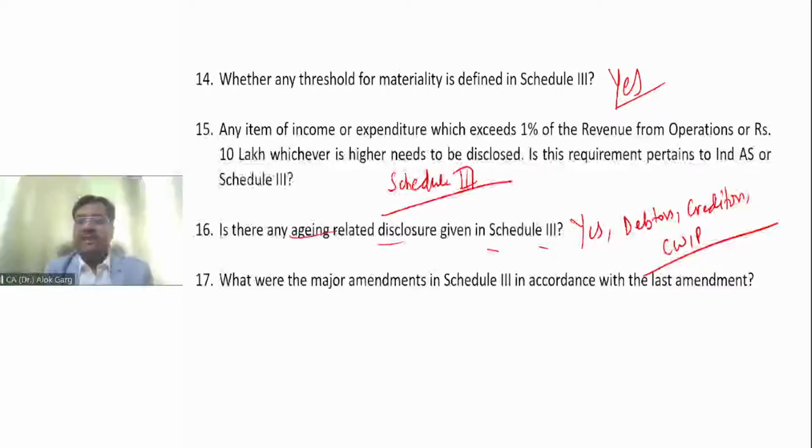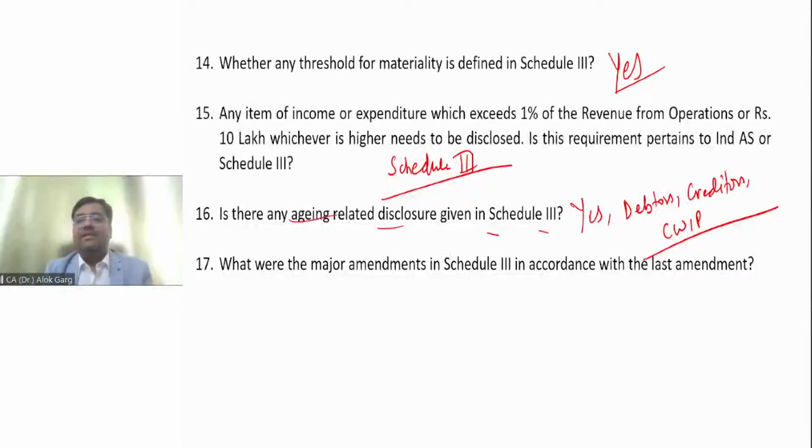Santosh is asking, sir, in aging, whether each and every debtor or creditor is to be mentioned? No. The name of the debtor and creditor will never be mentioned in the financial statement, because of the confidentiality clause as well, until and unless it is specifically required in Division 2 to Schedule 3 or in the Indian Accounting Standards. Is that clear?